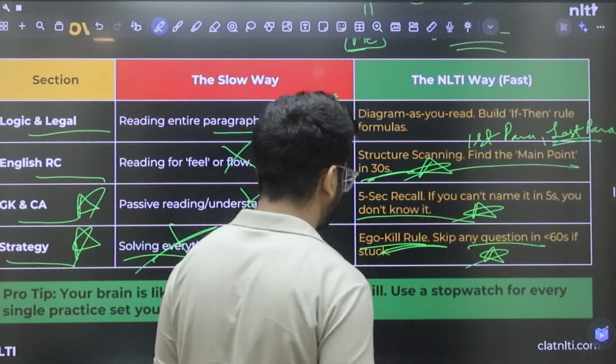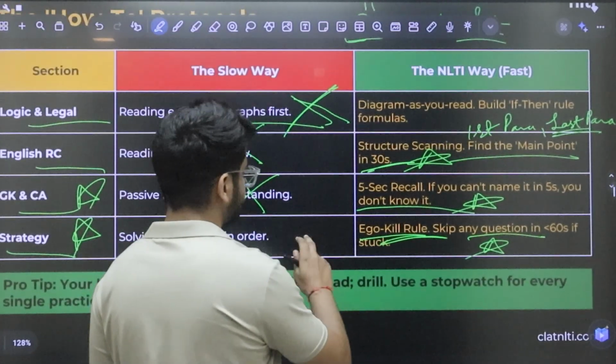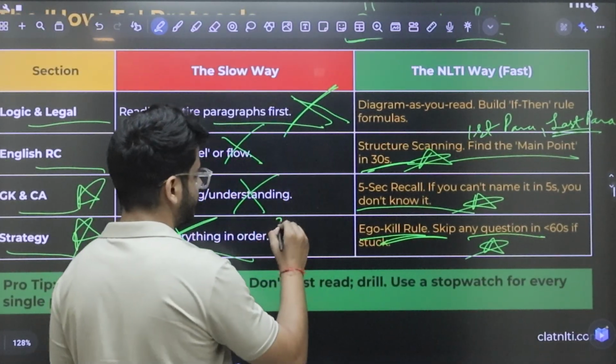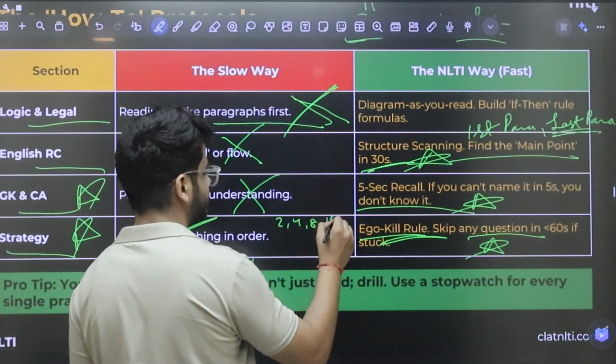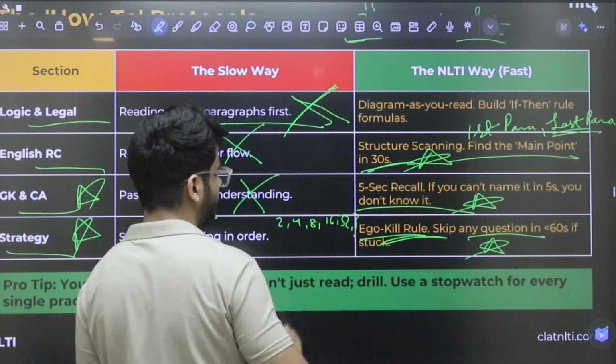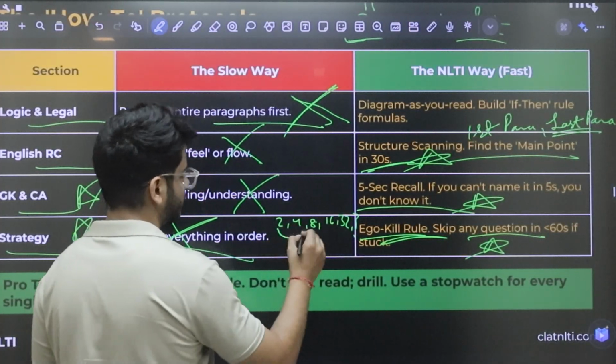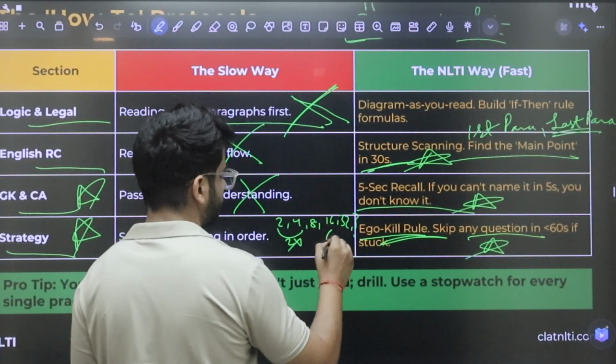Let's say there's a series question. AR का ही एक series question है. Let's say the series is 2, 4, 8, 16, 32. What's the next number? It's very, very easy. It's a 2x multiple. So the next number will be 64.